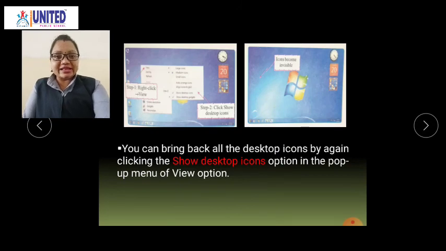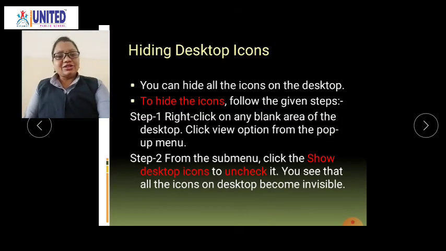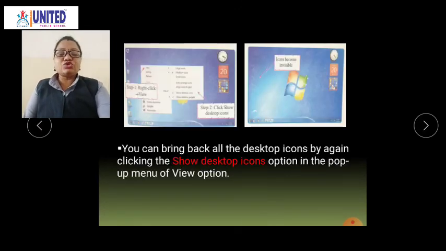You can see this sub menu open, and you have to click on show desktop icons. You can see the tick mark is given. After clicking it, the tick is removed. So you have unchecked it, and you see that all the icons on the desktop become invisible. That means you cannot see them, but they are already there.